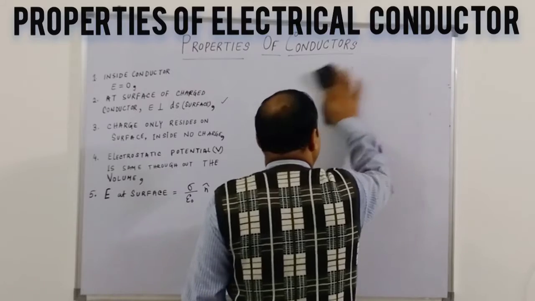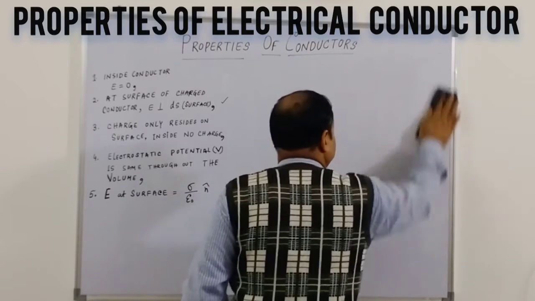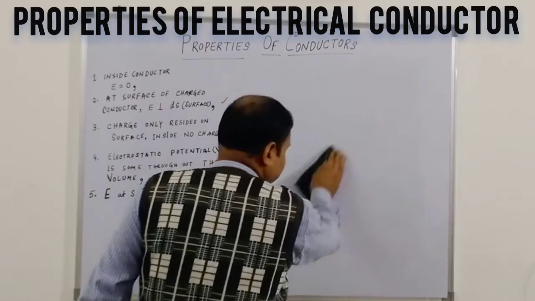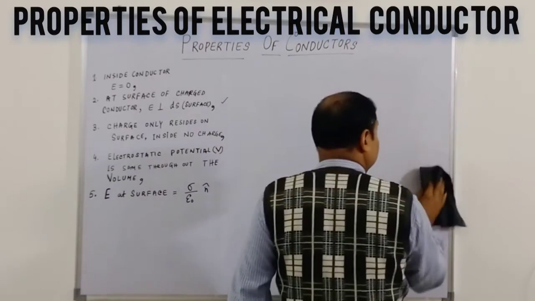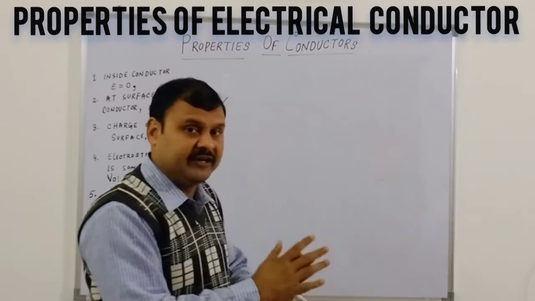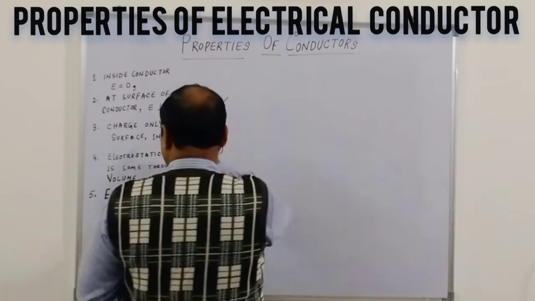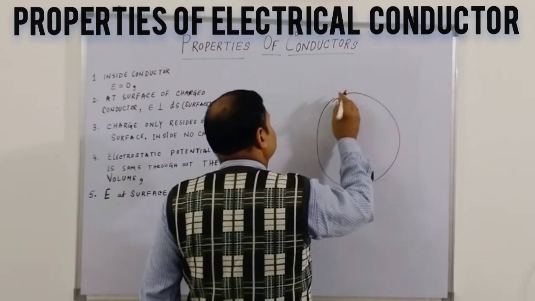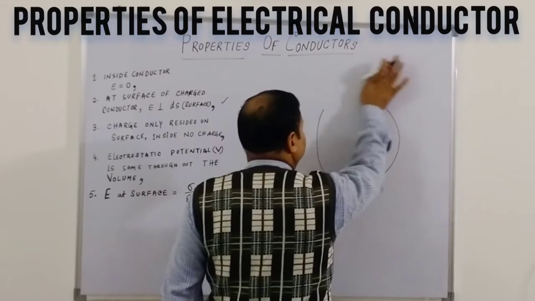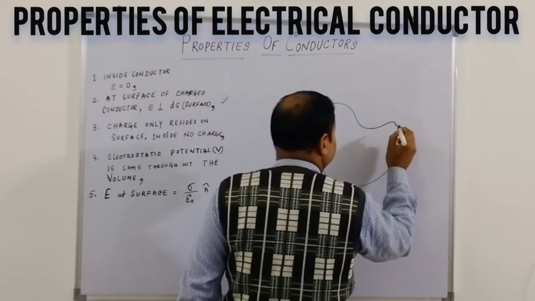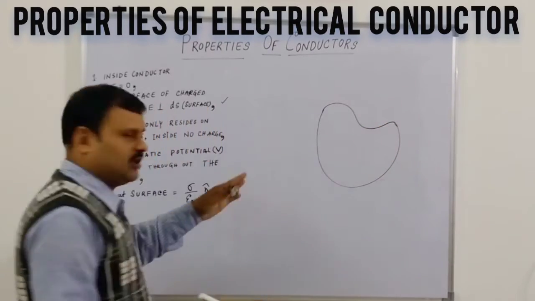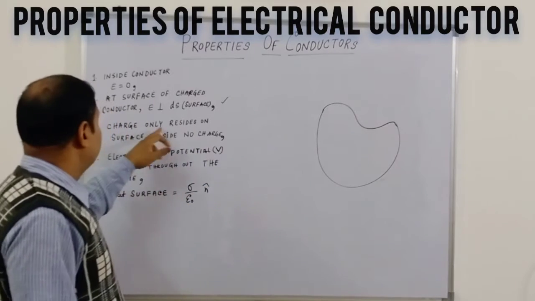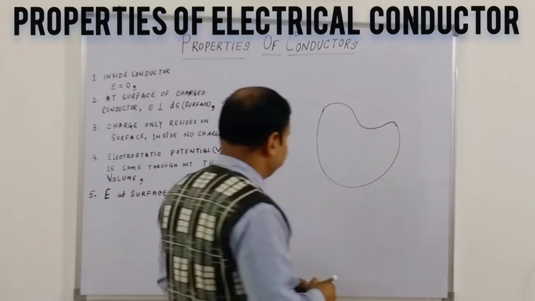Now we move to the third property: the electrons or charge, positive or negative, of a charged conductor in electrostatic condition, meaning drifting has already finished. In that condition, they say that only the surface will contain the charge. Again I can draw this: any surface, a conductor surface cross section, or a metal plate. The charge only resides on the surface of this conductor.